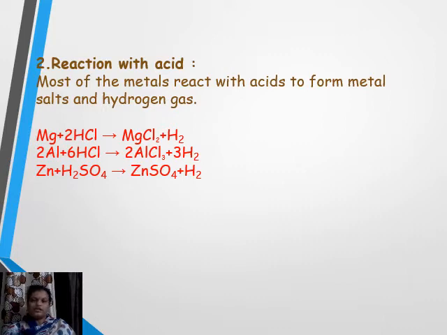So zinc reacts with sulfuric acid to form zinc sulfate and hydrogen gas. Iron reacts with hydrochloric acid to form iron chloride and also hydrogen gas. Everywhere we are not taking sulfuric acid, just note it down. The reason I'm going to explain in our next slide.